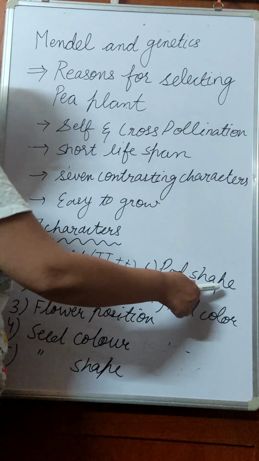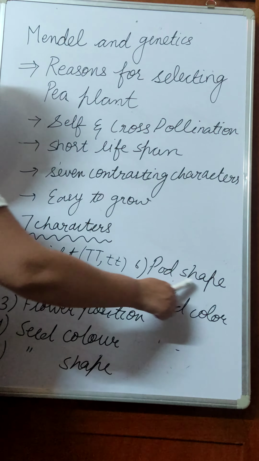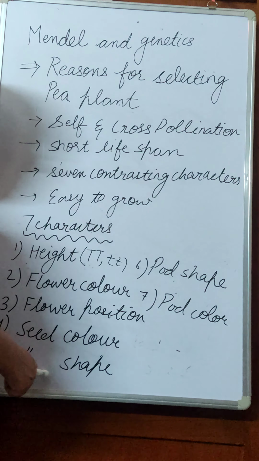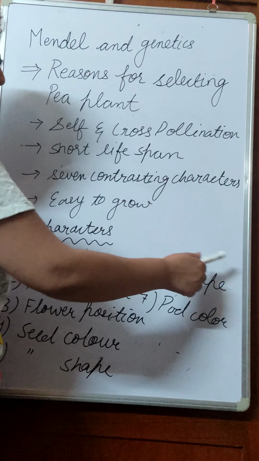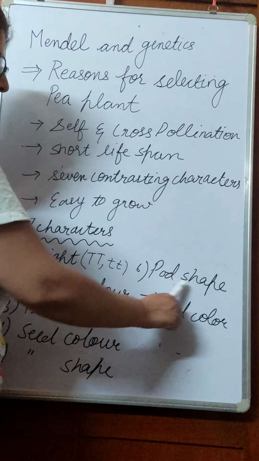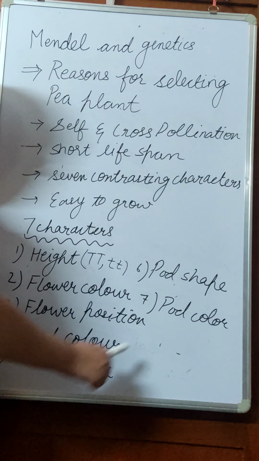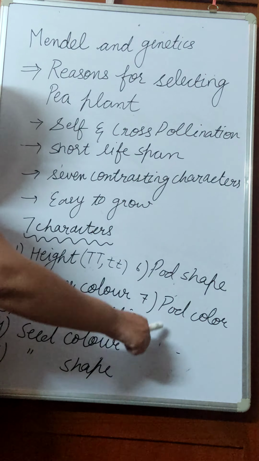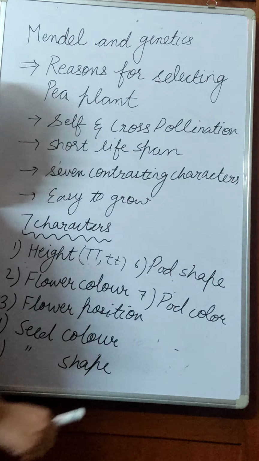Next is the pod. You very well know the pod is the outer cover of the pea plant that encloses the seed which we eat. So pod shape is inflated or constricted. When the pod shape is regular or very simple, that is inflated, and the other one is constricted. Pod color: generally you see the pod color is either green or yellow.